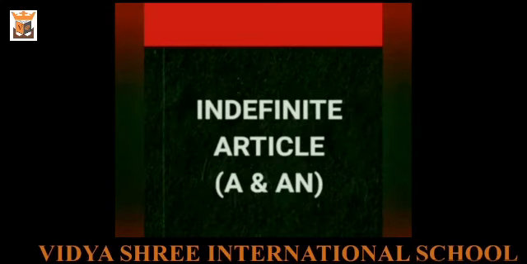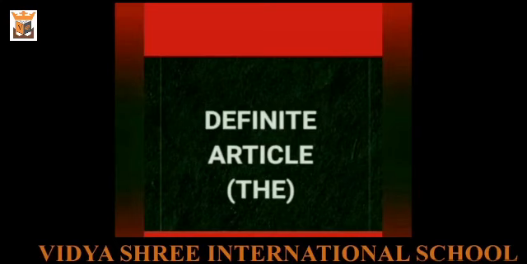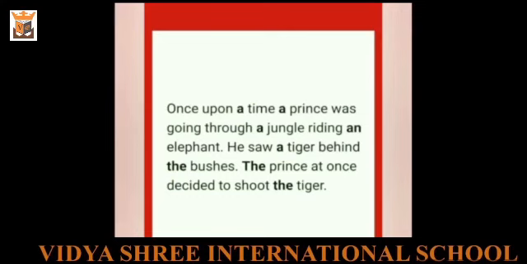We need to note that whenever a person or thing is introduced for the first time, we generally use the indefinite articles a and an. But when the same person or thing is talked about the next time, we use the definite article the. Let's consider this example. Once upon a time, a prince was going through a jungle, riding an elephant. He saw a tiger behind the bushes. The prince at once decided to shoot the tiger.